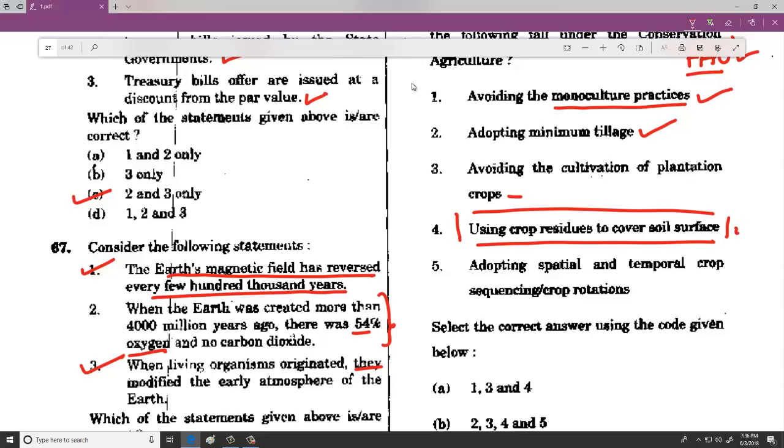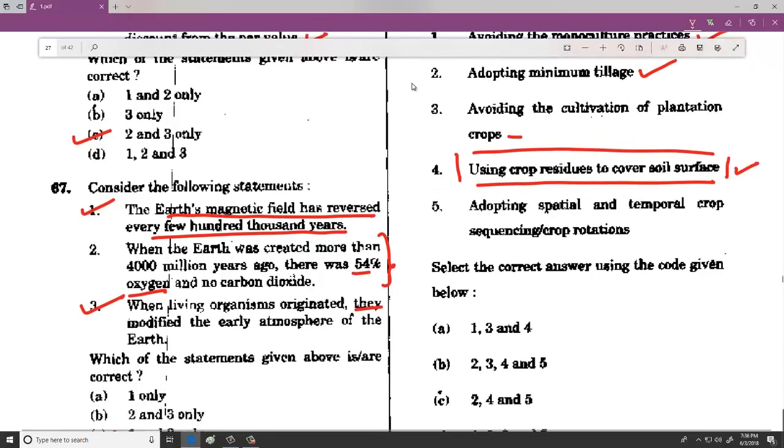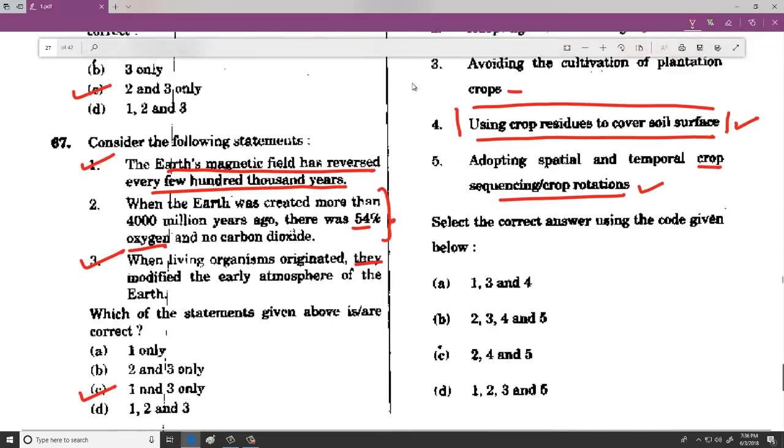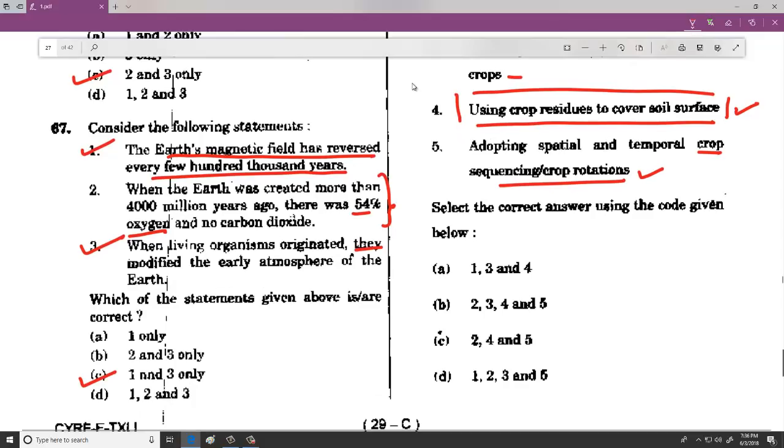So this statement is in a different format. Adopting spatial and temporal crop sequencing and crop rotations is there. So 1, 2 and 5 are absolutely correct. But you don't have 1, 2, 5 directly and you don't have 4 also. So the option that you have is 1, 2, 3 and 5.